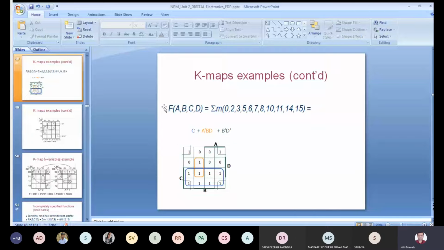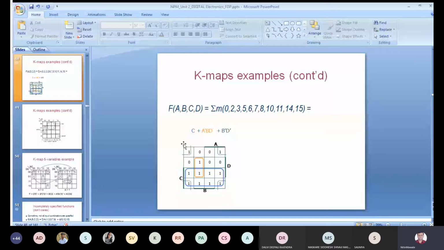Before that, you have to draw the K-map correctly. For a 4-variable K-map, you have to note that A and B should be taken at the upper side, C and D at the lower side. You must understand that the first letter is always MSB and the last variable is always LSB, because whenever you draw the truth table, you take A, B, C, D, so A is the MSB column. Then A and B should be at the upper side, C and D at the lower side. That's why this format is there, 0, 1, 3, 2.